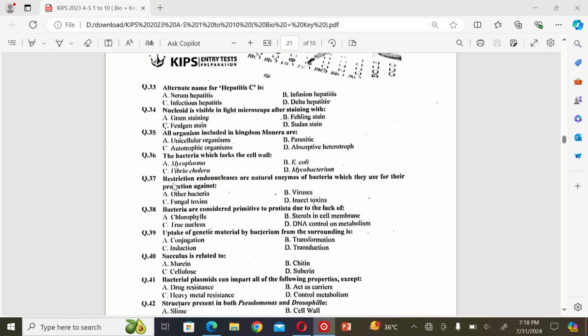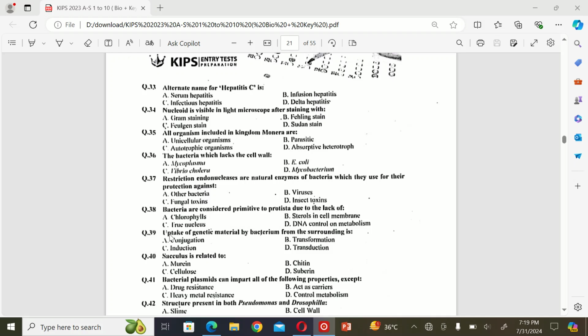Mycoplasma. The next MCQ: restriction endonucleases are natural enzymes of bacteria which they use for their protection against A. other bacteria, B. viruses, C. fungal toxins, and D. insect toxins. So the correct option is B. Viruses. The next MCQ: bacteria are considered primitive to protista due to the lack of A. chlorophyll, B. sterols in cell membranes, C. true nucleus, D. DNA control and metabolism. So the correct option is C.